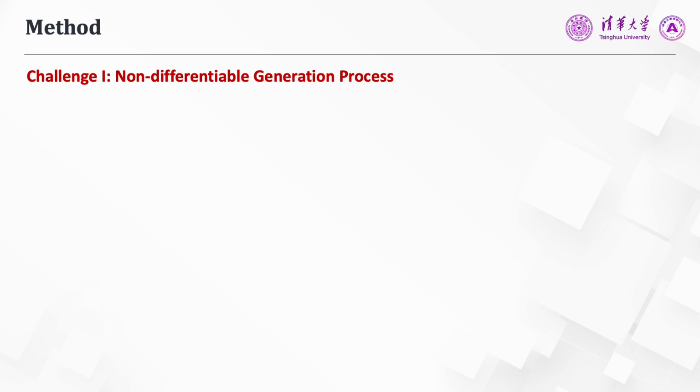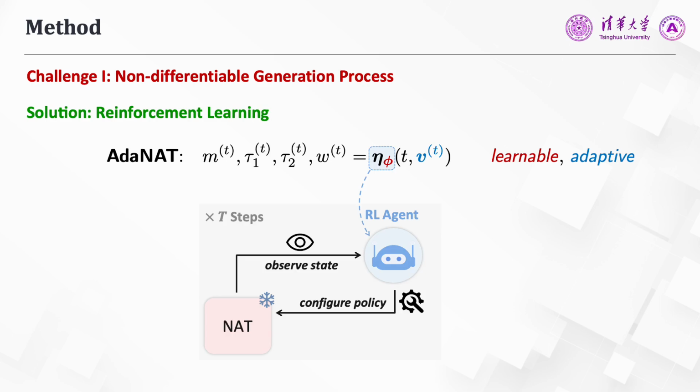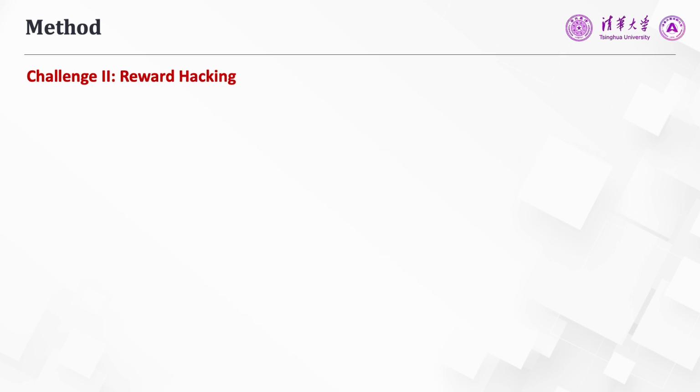However, to implement our idea, a non-trivial challenge lies in the non-differentiable nature of the discrete tokens and token-based generation process. Hence, we propose to formulate the policy network as an RL agent, which observes the states of generation, adaptively configures the policy to maximize generation quality, and can be trained through reinforcement learning algorithms like policy gradient.